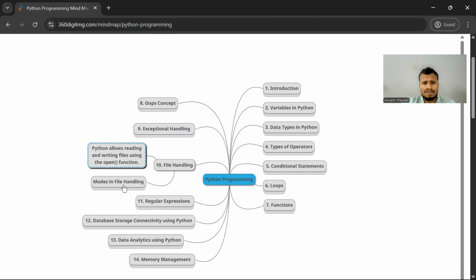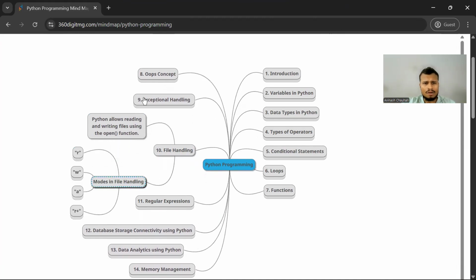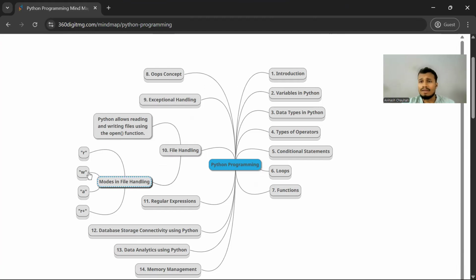Just go here and double click on any of those. So yesterday we discussed R. What's the purpose of R? I want you to comment in the comment section. Basically R helps to read the file. What W does is write the file whenever you have to write the file. And W also does one thing: it overrides the file and updates it with the latest text which we have written into it.